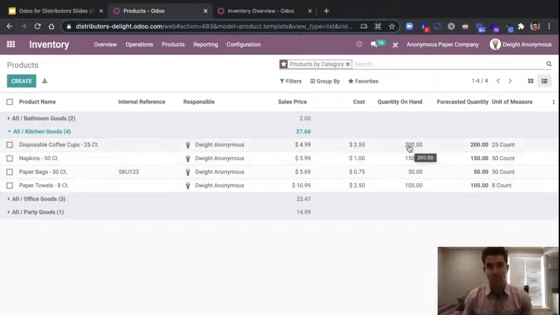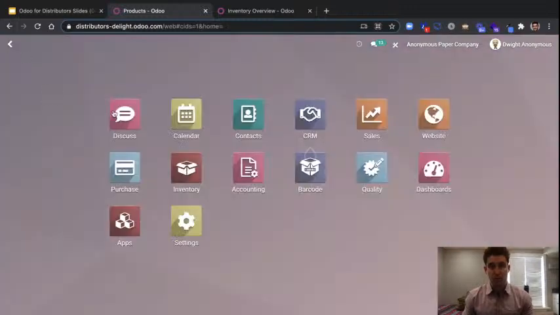Now we're going to actually see these quantities being updated in live time as we go today. We're going to see the quantities on hand updating in live time and the forecasted quantity. And how we're going to do that, we're going to walk through a little flow here. So I'm going to hop into our sales application.